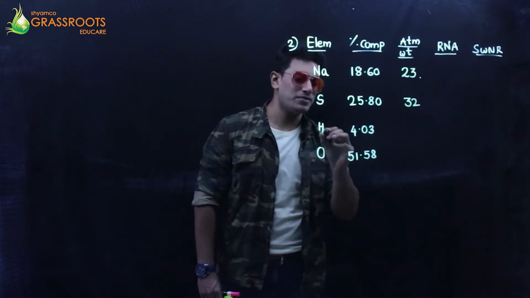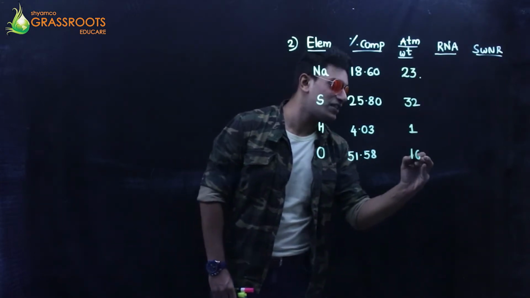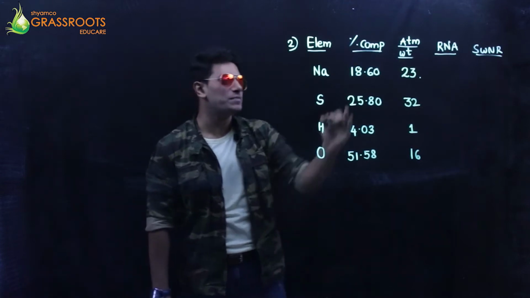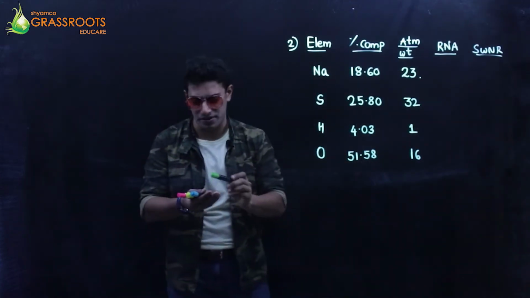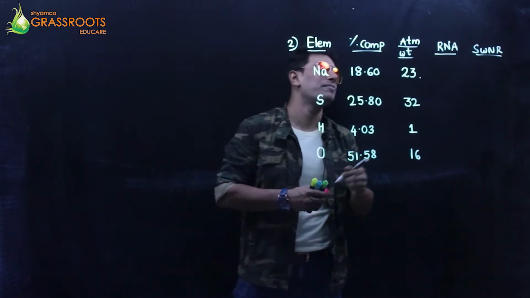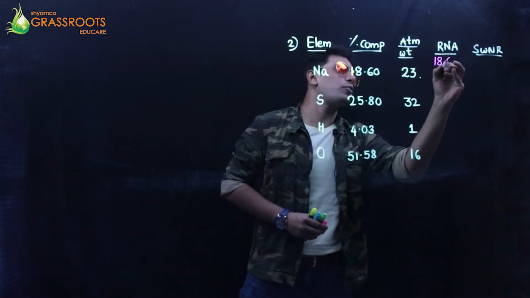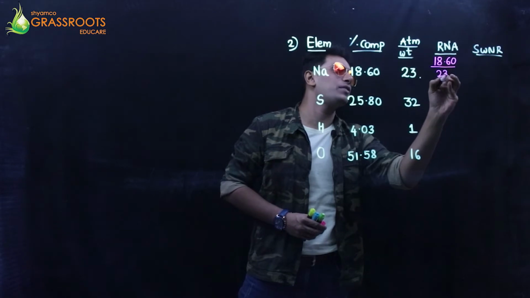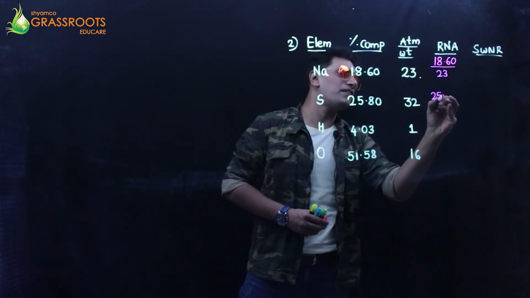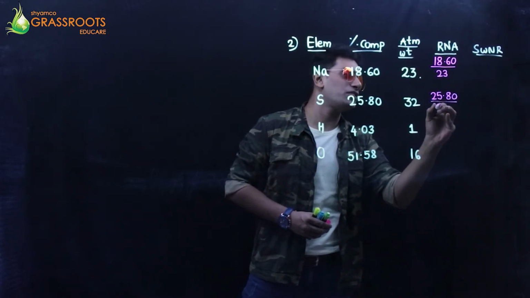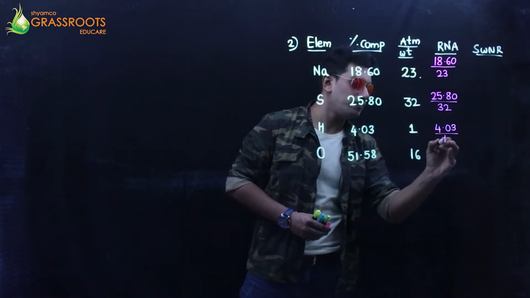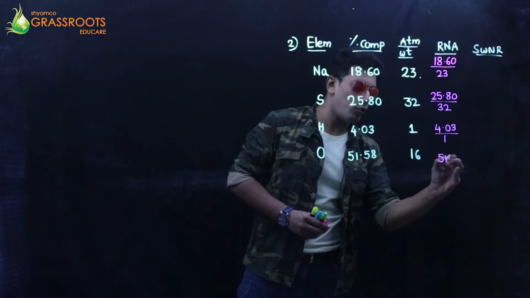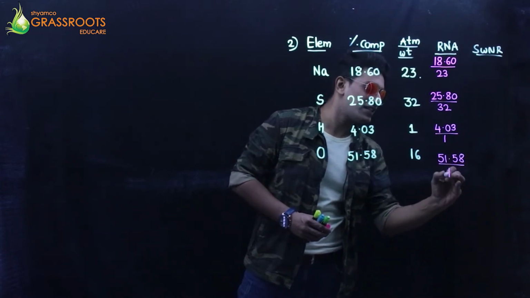Sulfur 32 grams. Hydrogen 1 gram. Oxygen 16 grams. Relative number of atoms, divide them. It's always the second column upon the third. Second upon the third. So you have 18.60 upon 23, 25.80 upon 32, 4.03 upon 1 and 51.58 over 16.